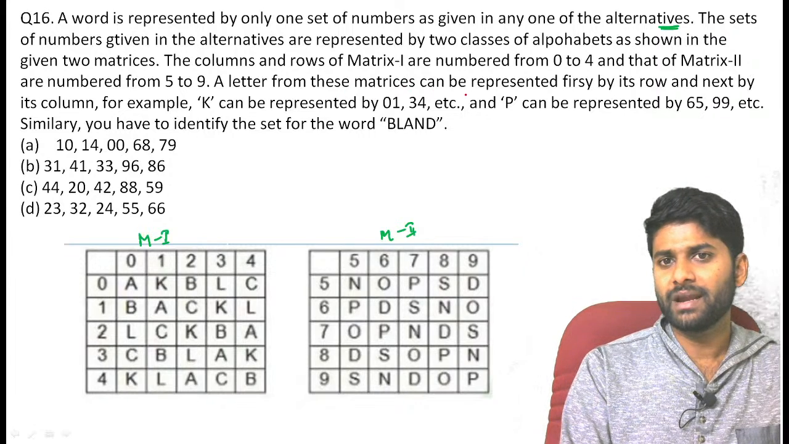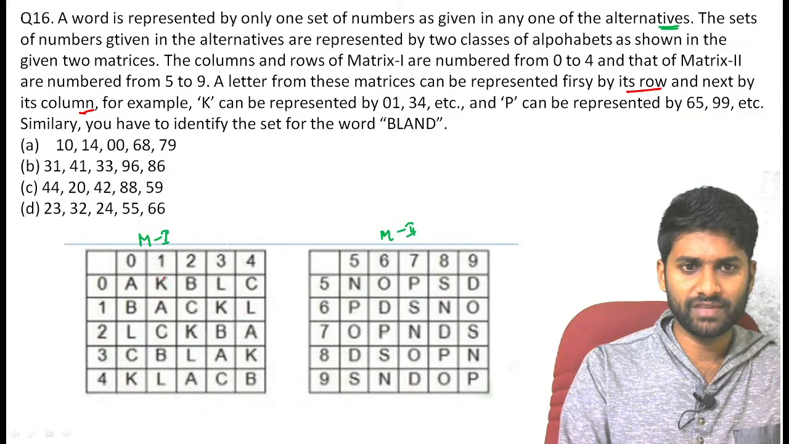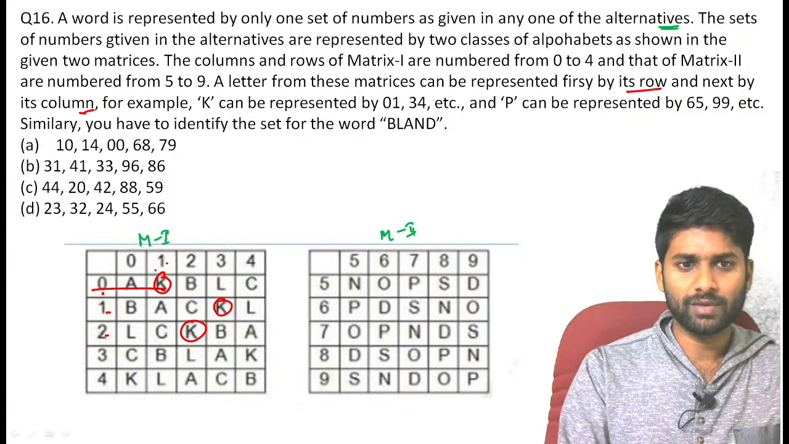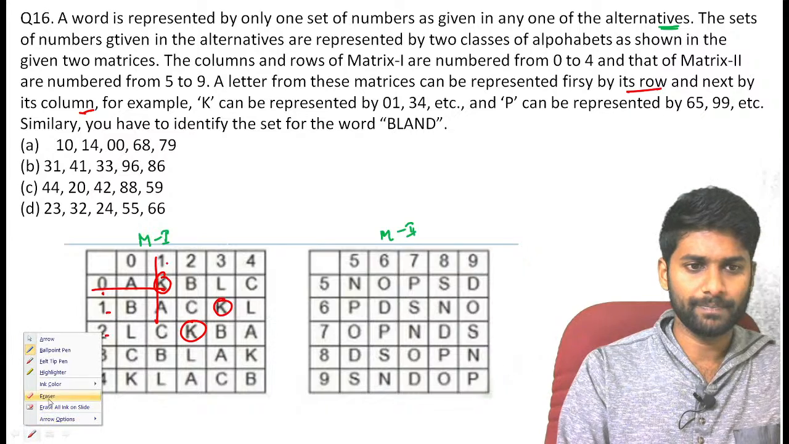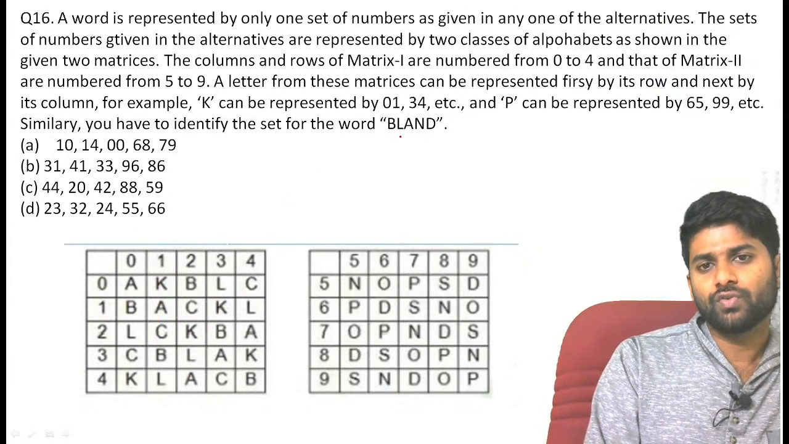Now a letter from the matrices is represented first by row and next by column. For example, if we take K, K is coded as 01. Again we have a K here, which can be represented as 13. Again we have a K, represented as 22. So they consider first the row number, next the column number. That is the overall information. Now, based on that, what is the code?